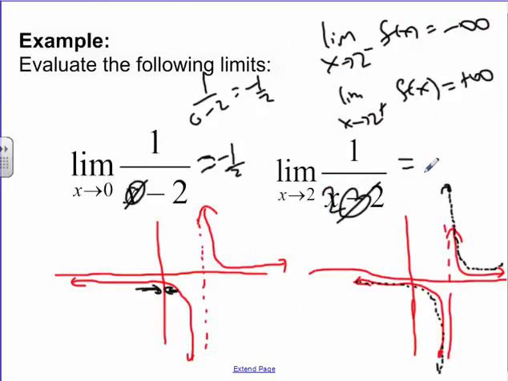So the answer for this one is, as the Mean Girls kind of thing goes, the limit does not exist. If you've seen the movie, if not, it's getting to be a dated reference. It's like Lindsay Lohan way back in the day. So this would be a limit that does not exist.